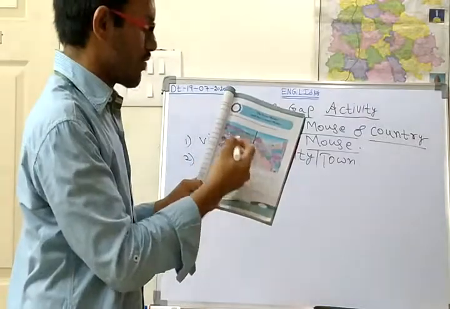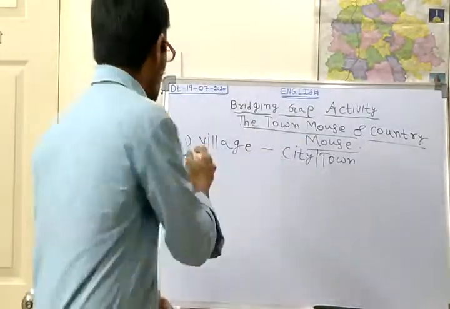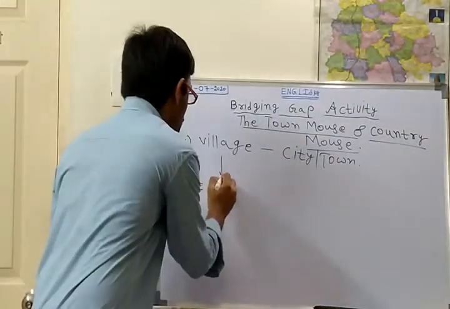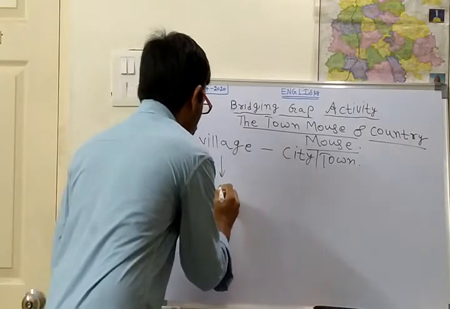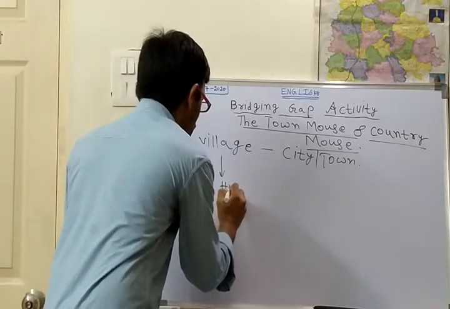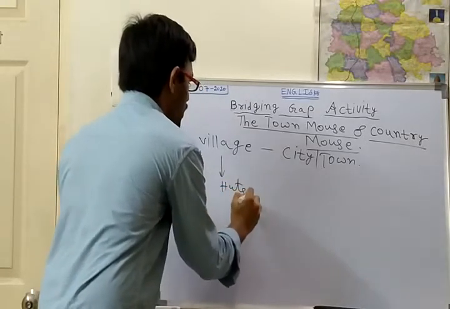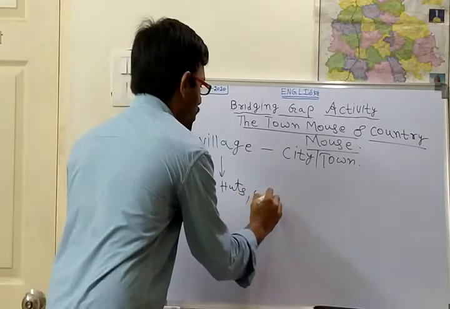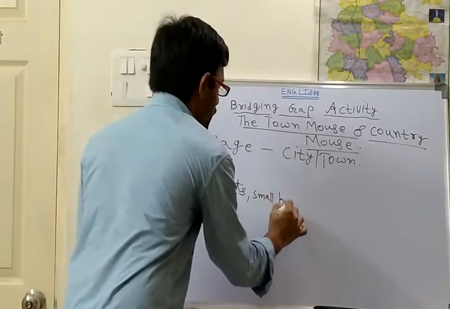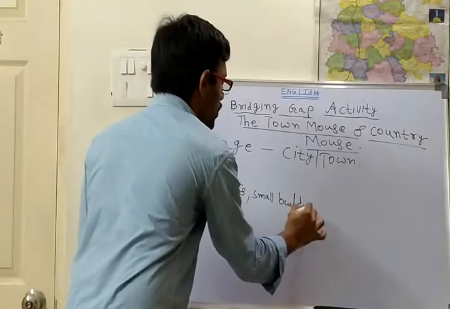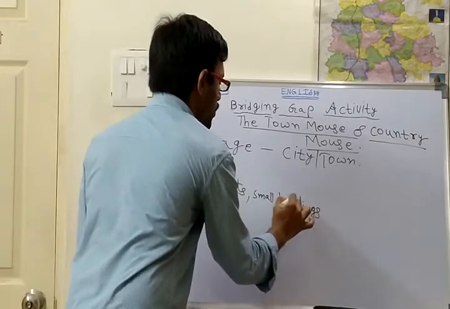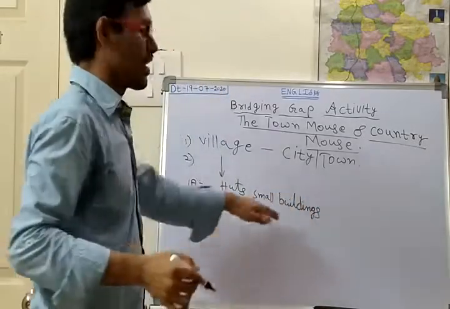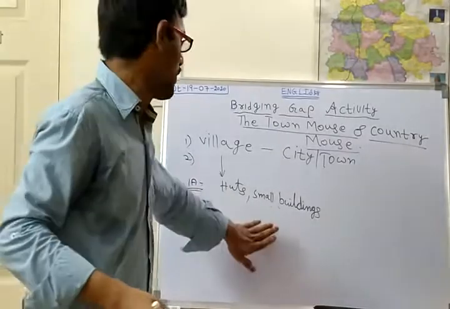What are the differences? First of all, buildings. In the villages, what will there be? In the villages there will be some huts or small buildings. Like this, huts and small buildings will be there in the villages.